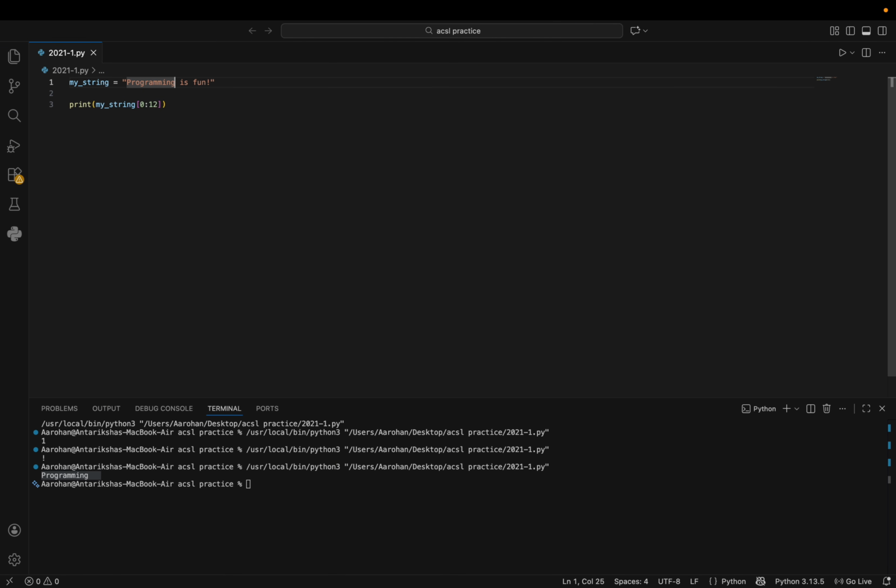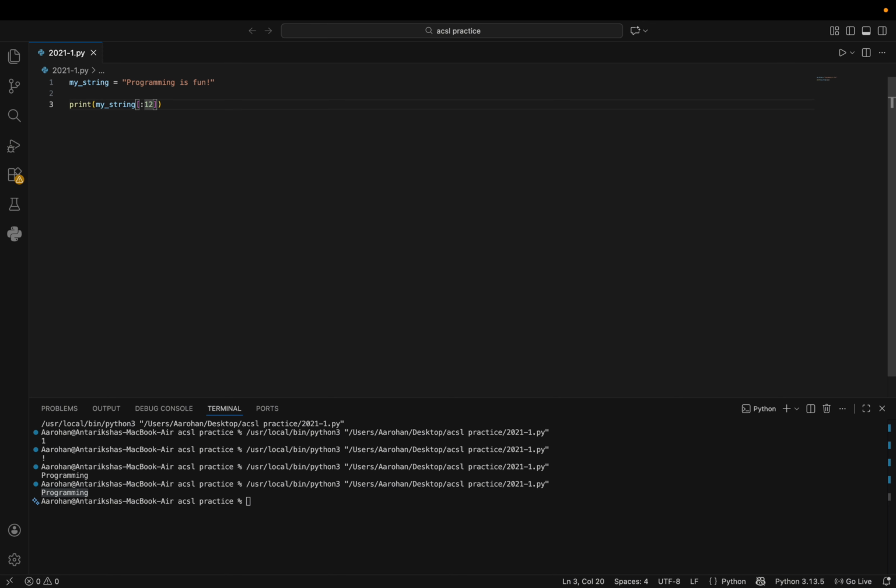And because G is the 12th index, it will take that. So it basically takes everything from 0 to 12, including 0 and 12. It won't exclude them, it will include them. And you can do the same thing with lists, but it will just extract the items. And if I don't have to use the index 0 here, I could take it out and just have colon 12. And this will result in the exact same thing. Why? Because you're just doing everything from the beginning up to the index 12.